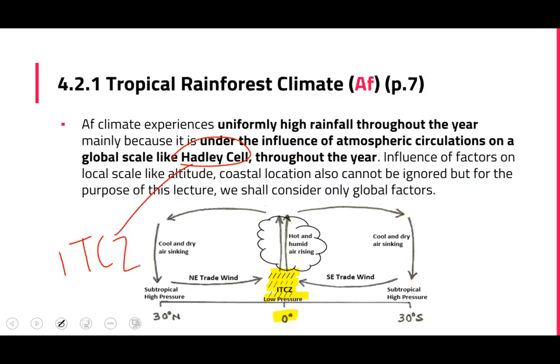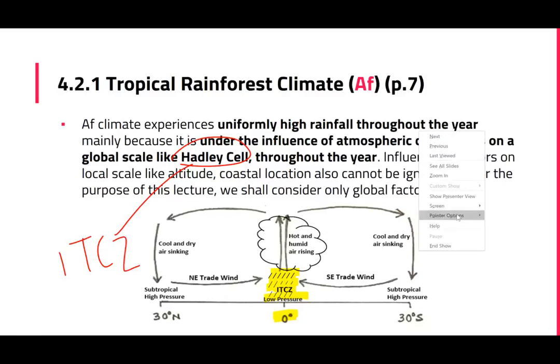Of course, local factors like altitude and coastal locations will also affect rainfall, okay, but these are more localized factors. So in this case, like we said in this lecture, we want to look at the overall rainfall pattern. So to explain why in general Af climates have uniformly high rainfall, the main reason is because of the Hadley cell, and more specifically because Af climates are usually throughout the year under the influence of the ITCZ.